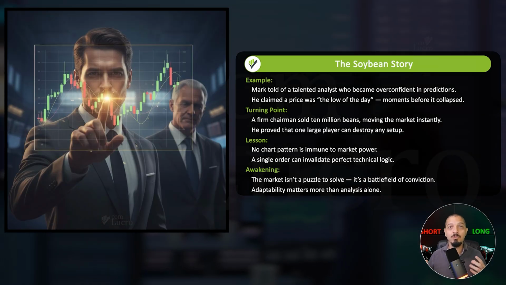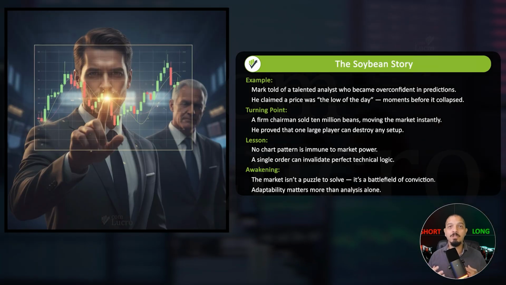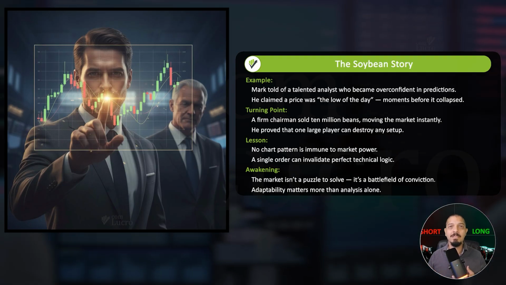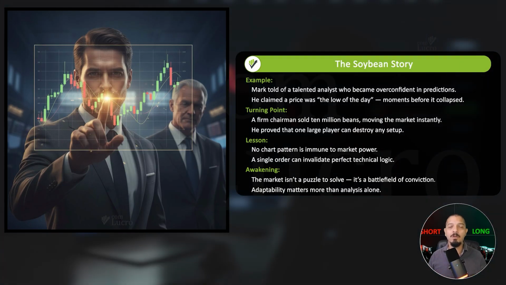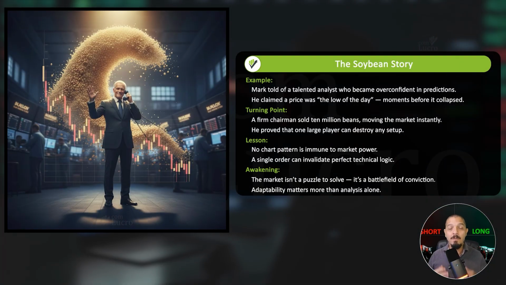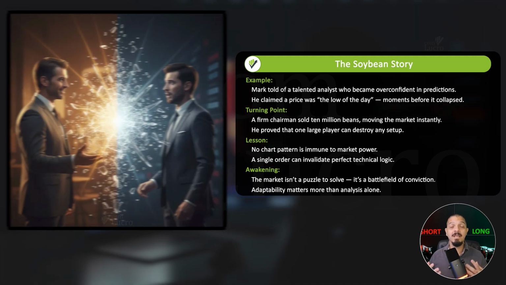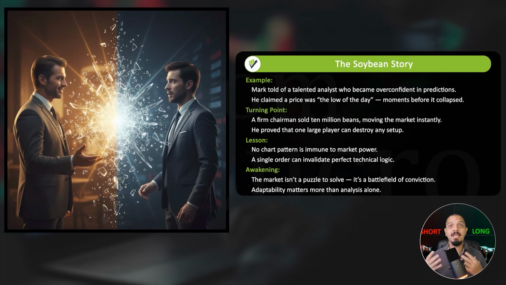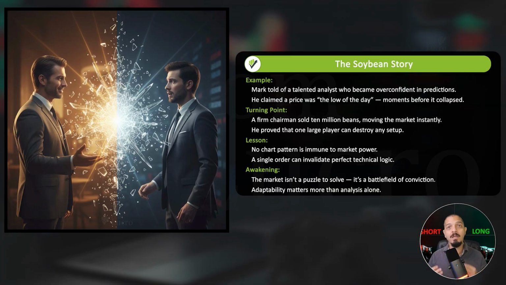As they watched the soybean market move within a range, the analyst confidently said that the current price would be the low of the day. The chairman laughed, picked up the phone, and ordered the sale of 10 million beans, 2,000 contracts, instantly driving the price down 10 cents. Then he turned to the analyst and said, "If I can do that, anyone can."